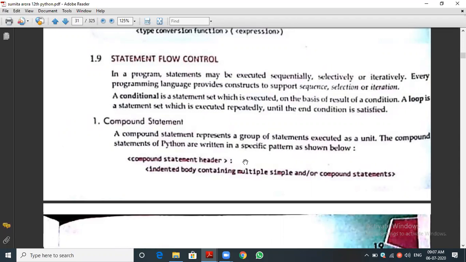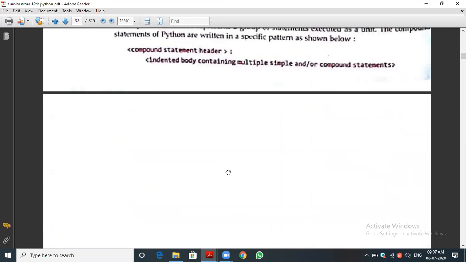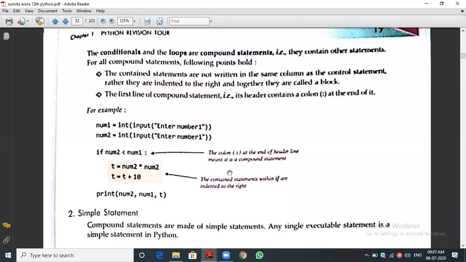Once it starts to execute, all the statements defined inside the block, after the colon we are giving, the body of the entire statement will be executed automatically. That is called a compound statement. If condition, function definitions, looping statements, these are all examples of compound statements.